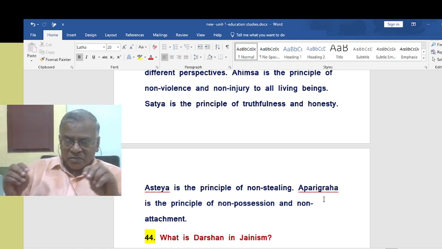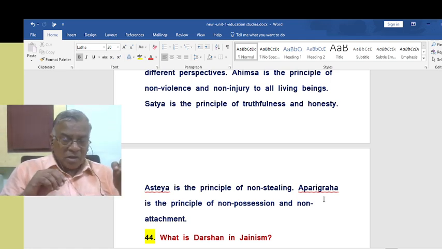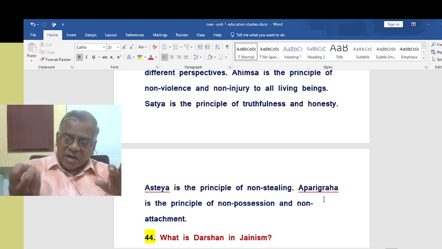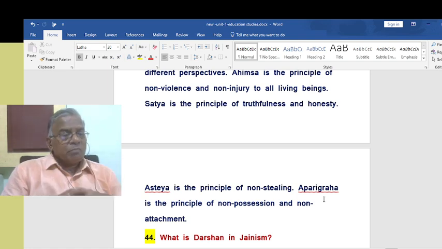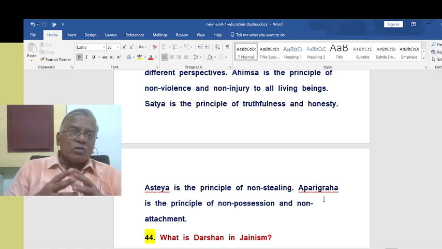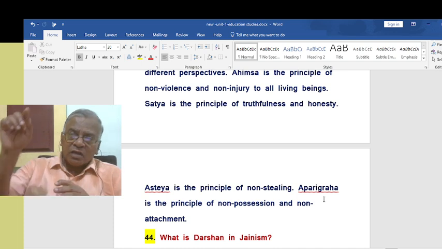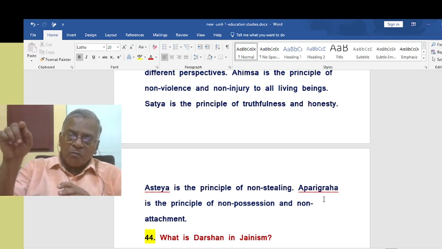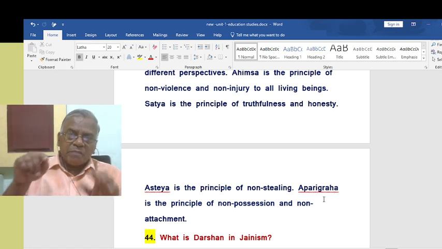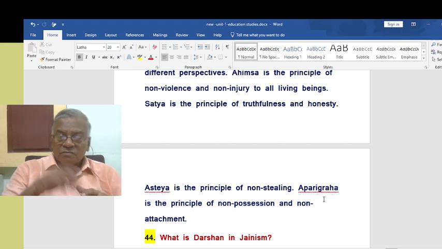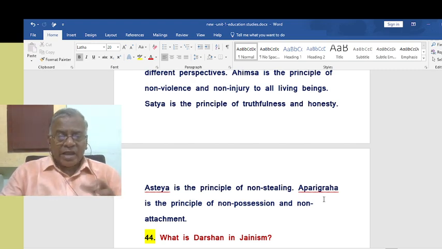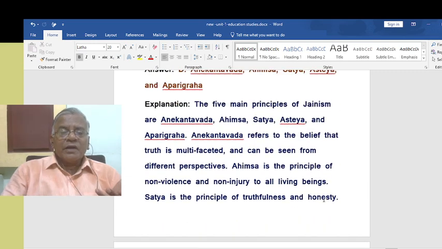Each ism, Buddhism or Jainism, whatever ism, contains some core ideas. These core ideas should be memorized by all means in order to write the descriptive answers in paper 1, part B, that is memory-based and understanding-based questions. So such kind of things are very important. Please go through that. So again, maybe I will be saying that, five main principles of Jainism,